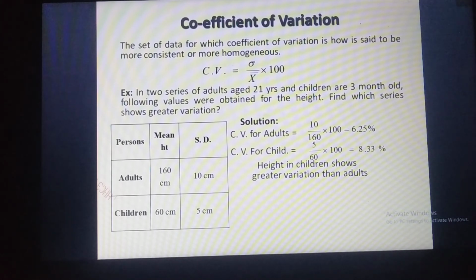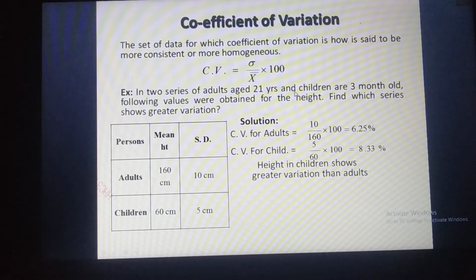One example: in two series, adults aged 21 years and children 3 months old, the following values were obtained for the height. Find which series has greater variation. Adults: this is the given problem.